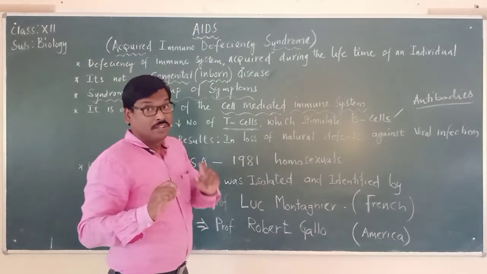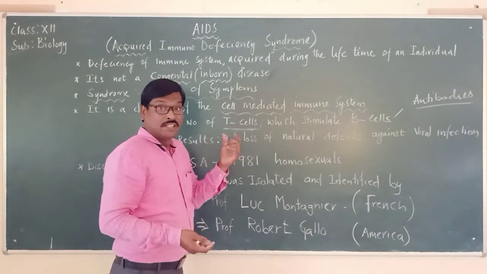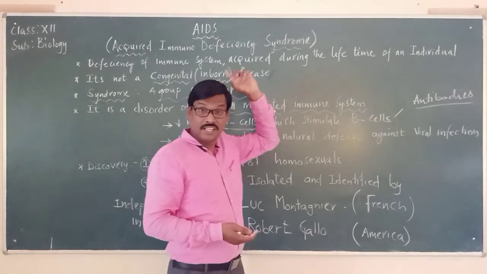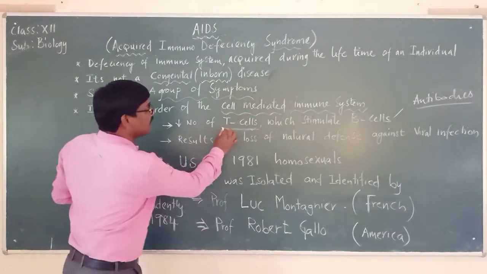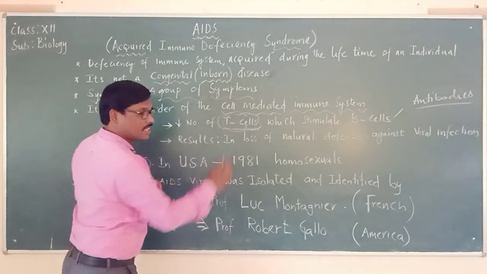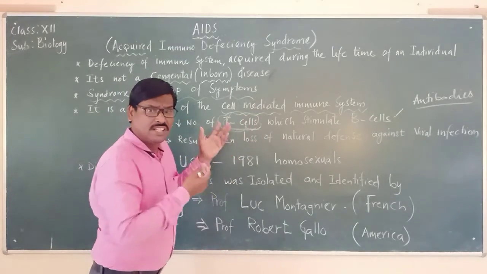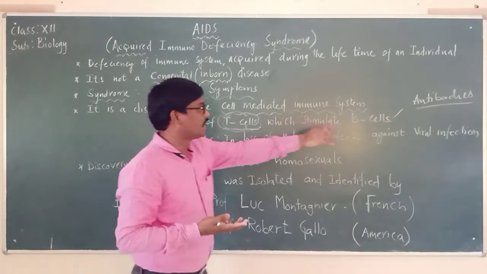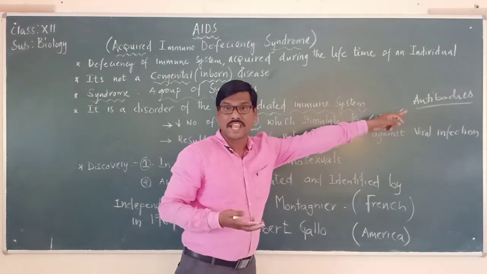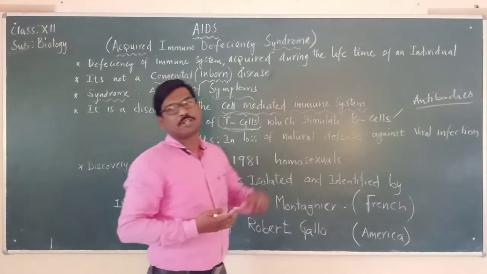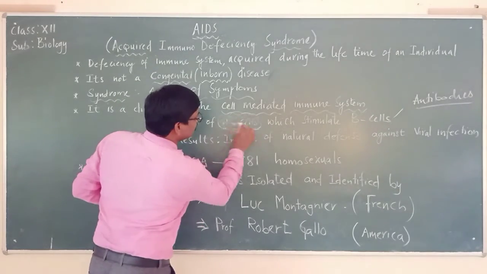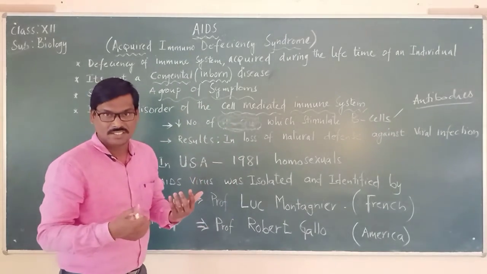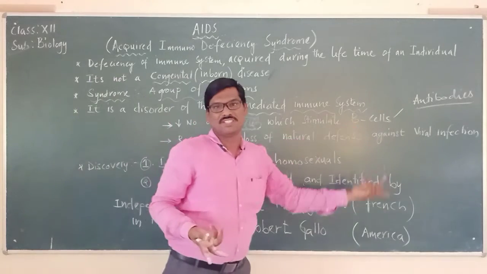But in the case of AIDS, the HIV virus will first attack the T cells and destroy these T cells. So it is like T cells are messengers which give the message to the B cells to produce the antibodies, so that the antibodies will destroy that particular microorganism. But if these T cells are not there, there are no messengers which will stimulate the B cells.